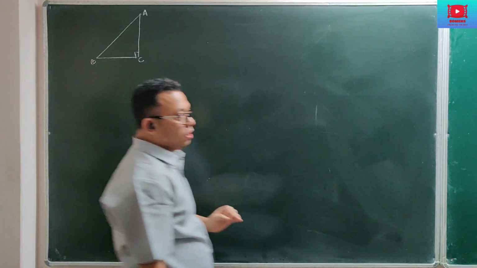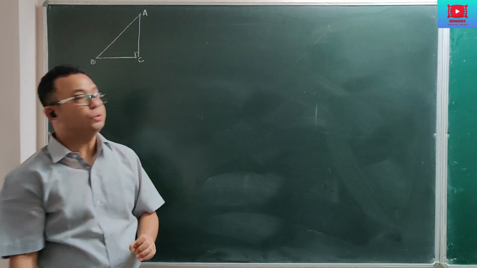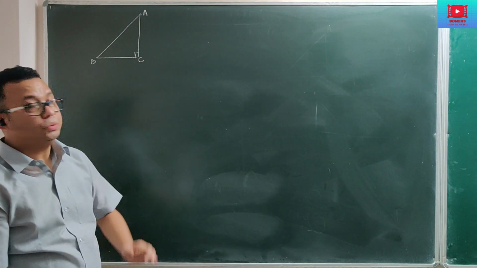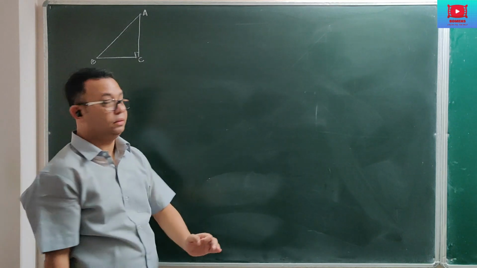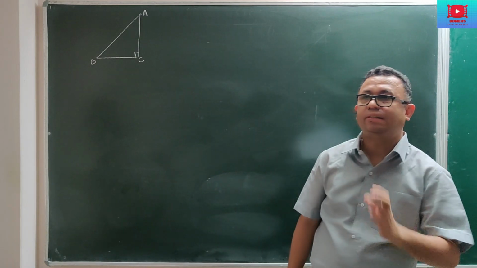Now, trigonometric ratios. When we are talking about trigonometry altogether, it is ratios of the sides of the triangle.